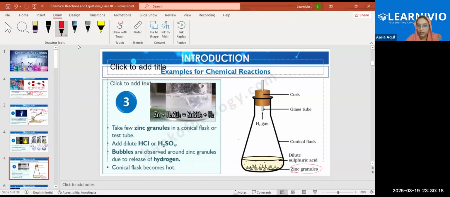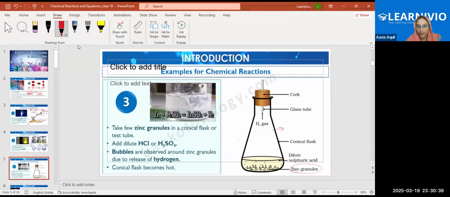What will happen? The H2 gas will be liberated with a pop sound, and this whole conical flask will become hot. That is a characteristic of a chemical reaction.